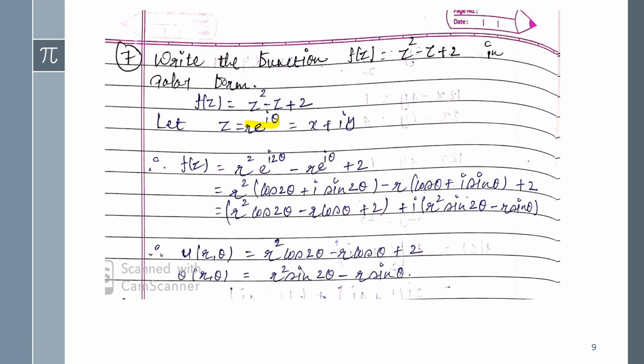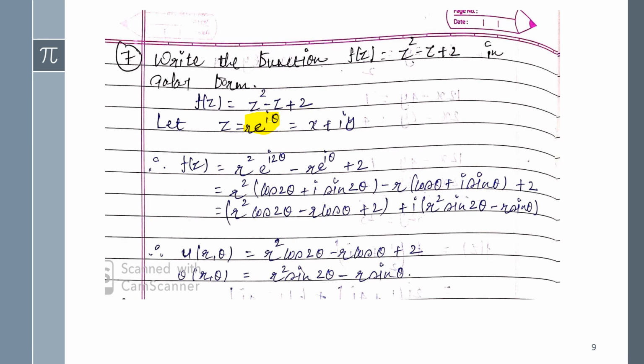If you are converting into the Cartesian form, then you would use x + iy, but here it's the polar form, so we are taking r e^(iθ). And e^(iθ) will be cis θ, that is cos θ + i sin θ.